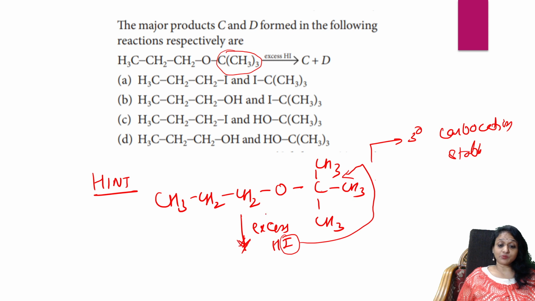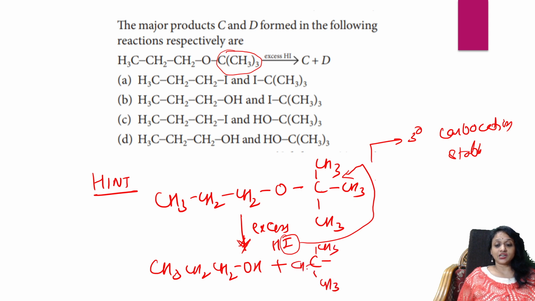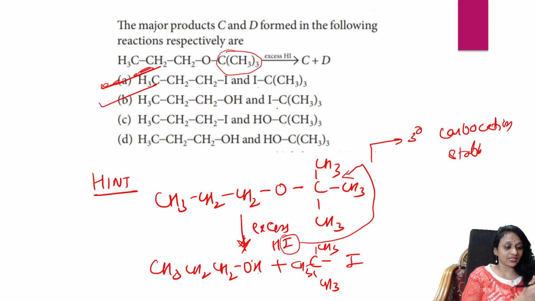So that tertiary carbocation will go. What product do I get? I'm going to get ethanol and a tertiary alkyl halide, tertiary alkyl iodide. So what is the compound? So it's option A. No, option A is right. Did we write it wrong? So ethers readily react. So what is this option, student? I got one ethanol and I saw not this option. Let us mark option B because ethanol and tertiary iodide is what I get.